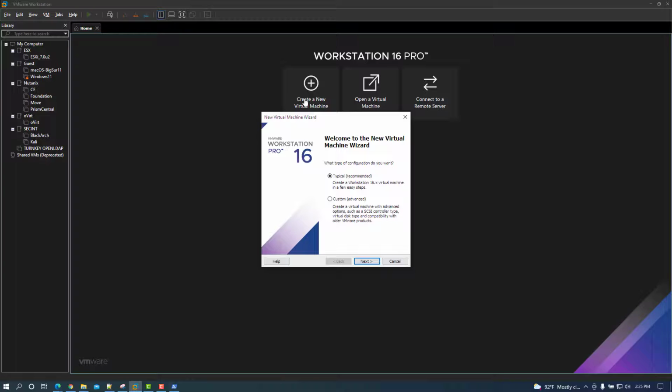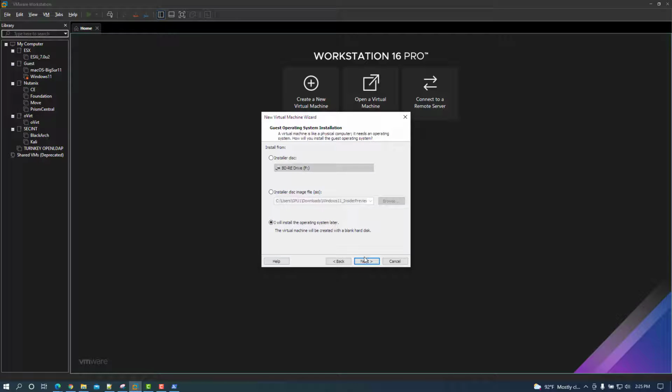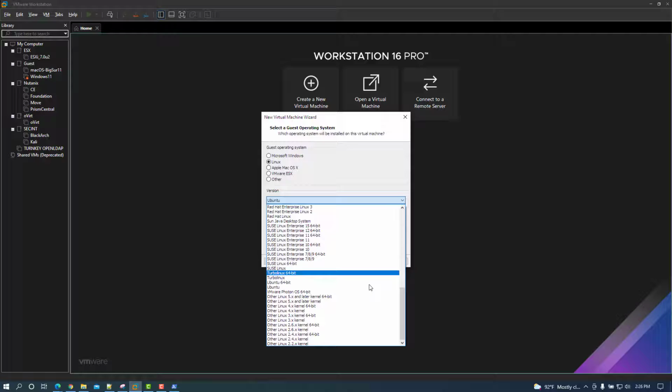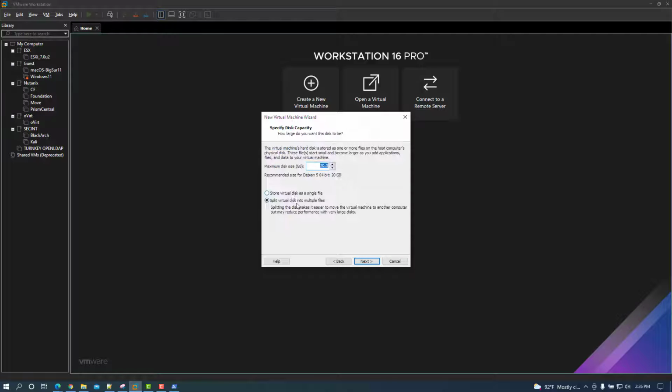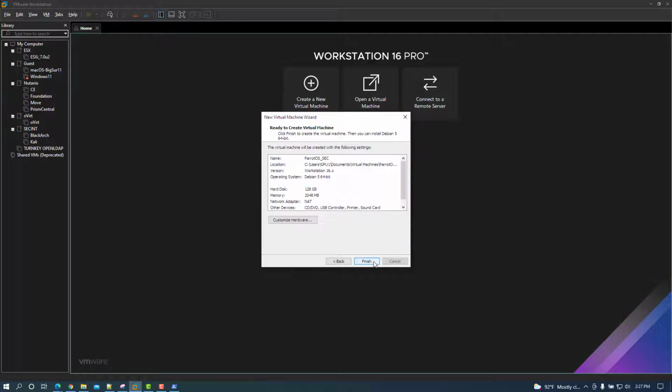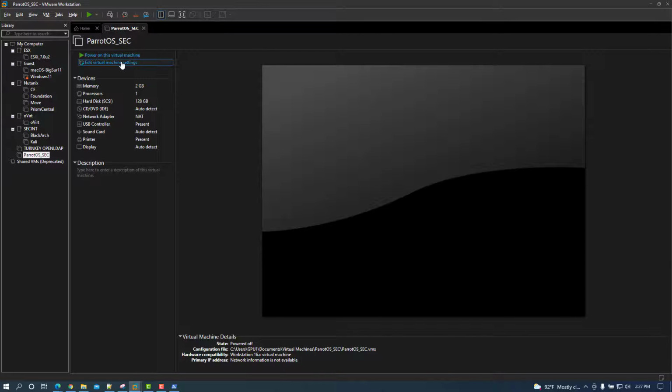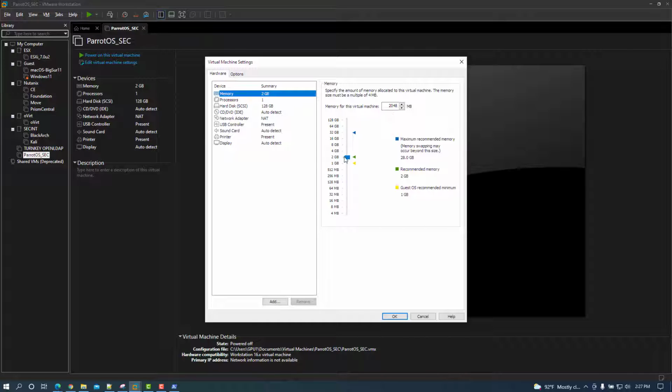Let's go ahead and create a new virtual machine. Typical, install the operating system later. This is going to be Debian. Give it a name. The disk file from the OVF, when you deploy this appliance, is going to deploy a disk. I believe it's 128 gig, if I'm not mistaken. It might be 120, but we'll just use 128 for this. So it's going to be the max size, not the initially deployed size. That disk will expand over time, and we're going to select store as a single file. Then select next, finish. It creates the virtual machine. Let's go ahead and edit the settings of the virtual machine. Memory, again, we're going to put it at 4 gigs.